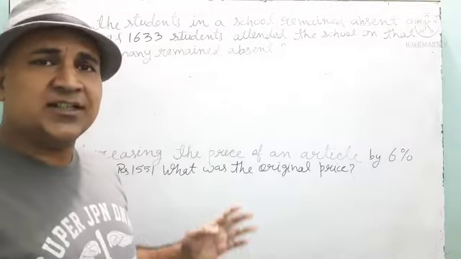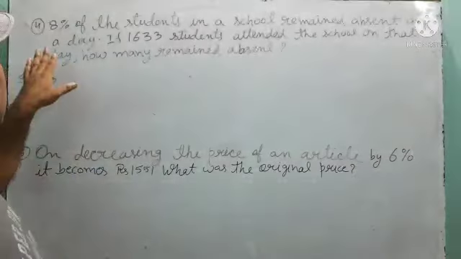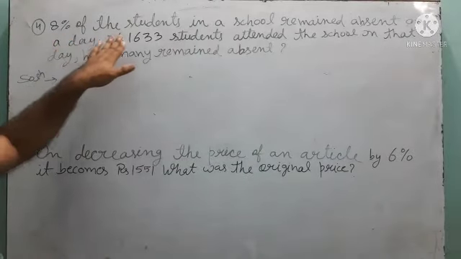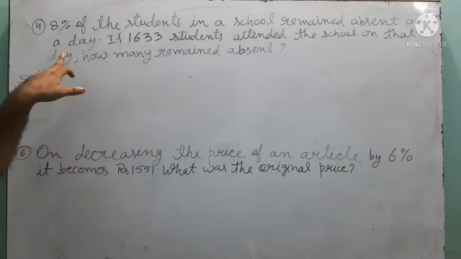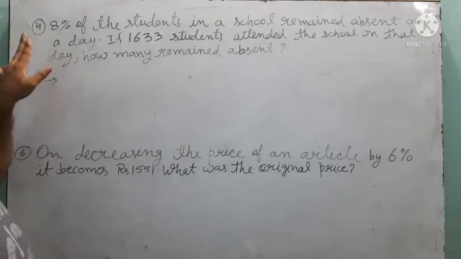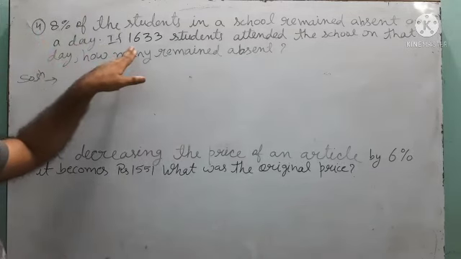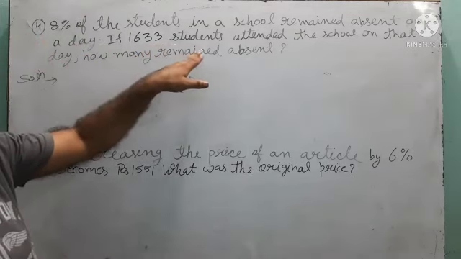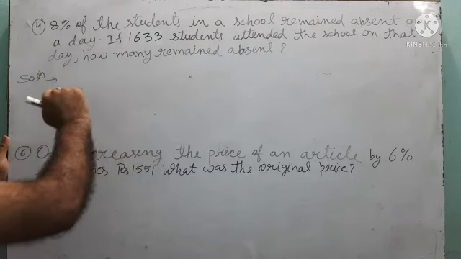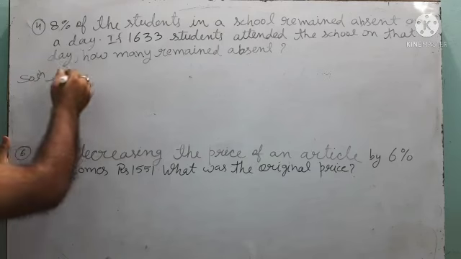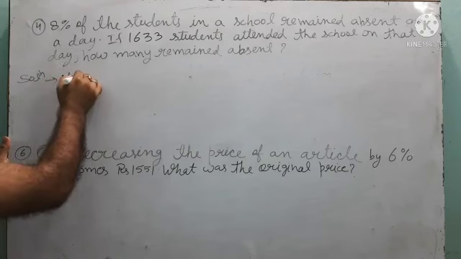Okay children, now see the next question. The next question is: 8% of the students in a school remained absent on a day. If 1633 students attended the school, then how many remained absent? That means the number of present students is given.